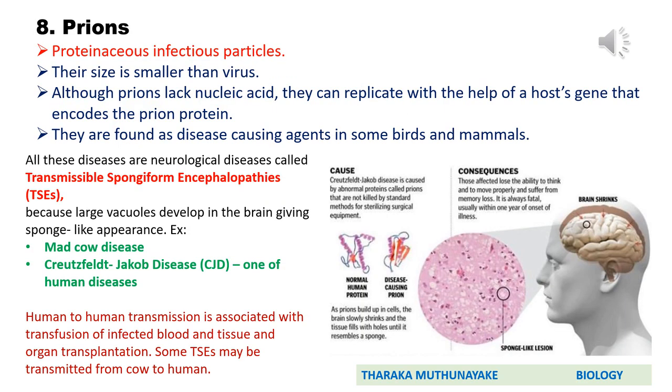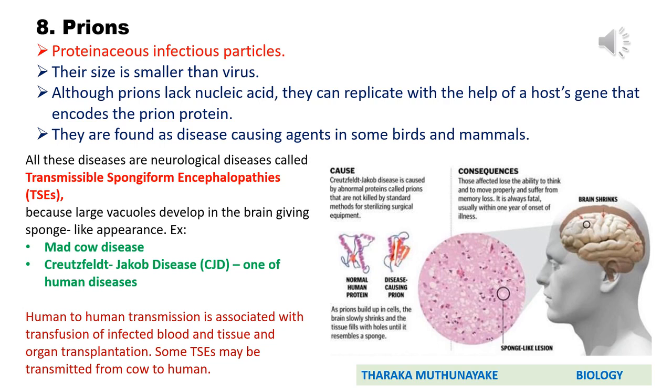The last group of microorganisms that we are discussing is prions. So what are these prions? Those are proteinaceous infectious particles. Simply, these possess only a protein. Their size is smaller than viruses. Although prions lack nucleic acids, they can replicate with the help of the host gene that encodes a prion protein.